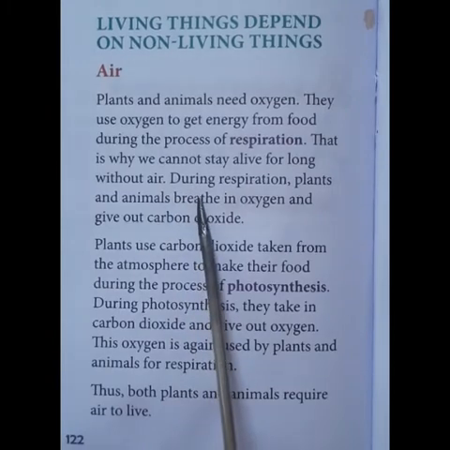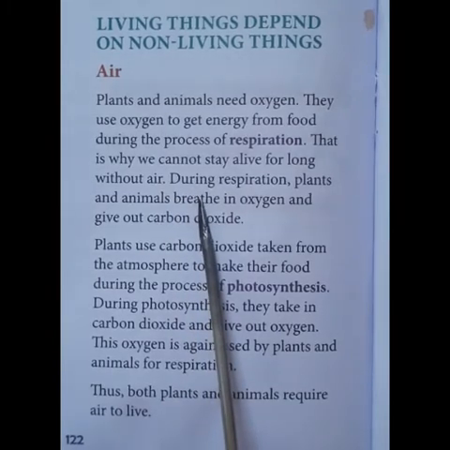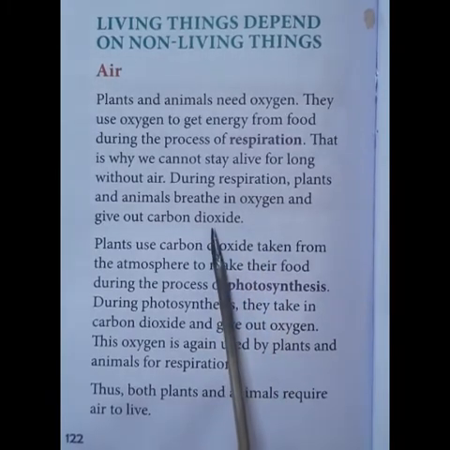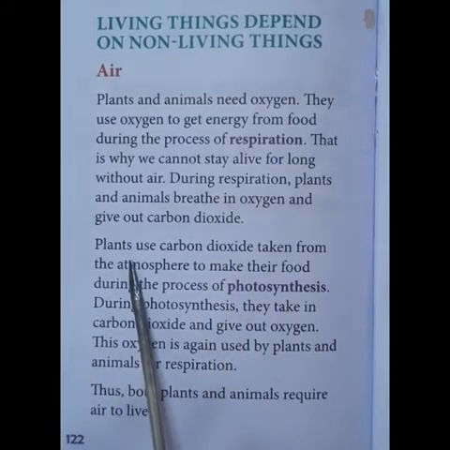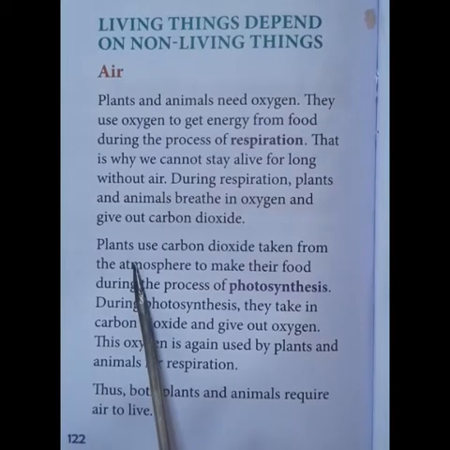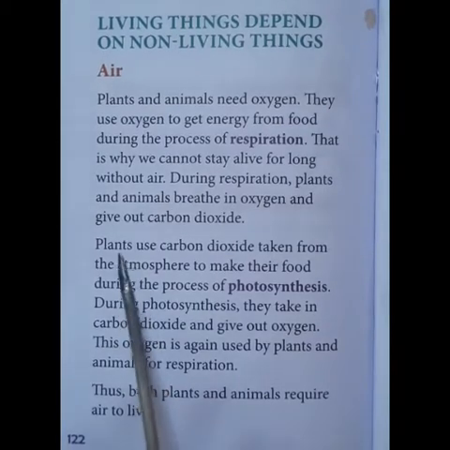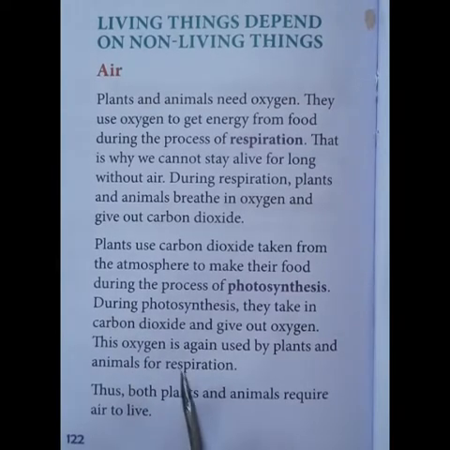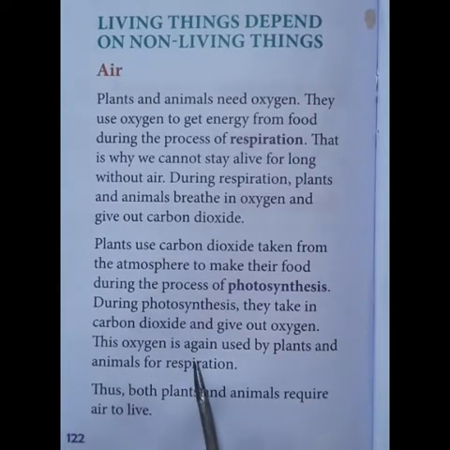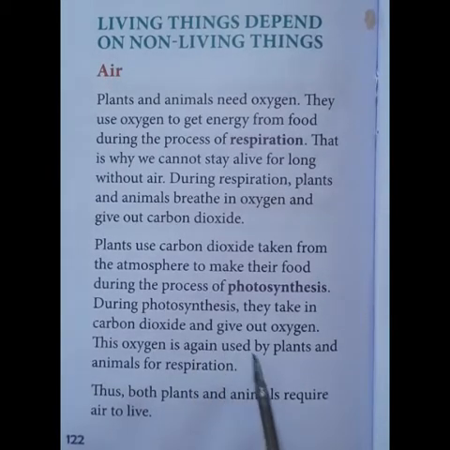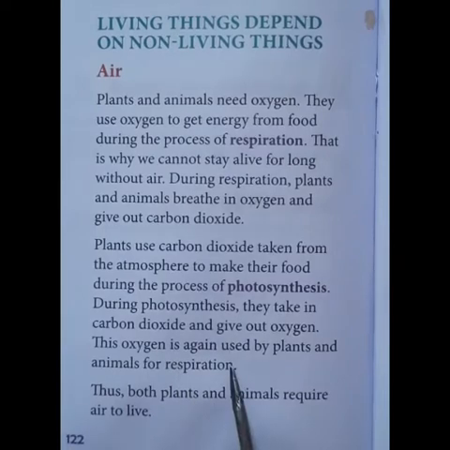So, during respiration, plants and animals will breathe in oxygen and give out carbon dioxide. If we come to plants, do you think even the plants will take in oxygen? Of course, the plants also will take in oxygen for the process of respiration. So, oxygen is taken in by both the plants as well as the animals for the process of respiration or breathing.